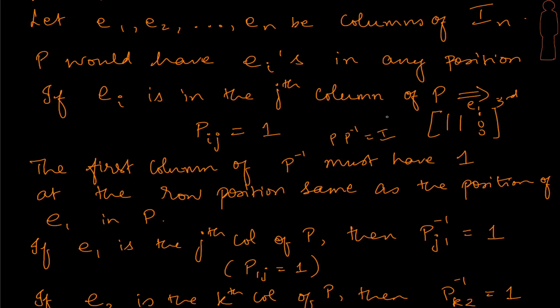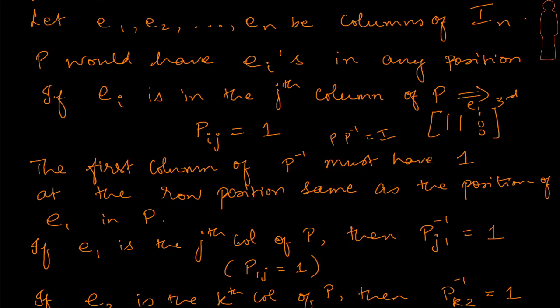And that contribution has to come from the position where E1 is there in P. The rest of the elements in the first column of P inverse must go to 0, because we don't want contributions from any of the other columns except for the jth column, which is where E1 is.